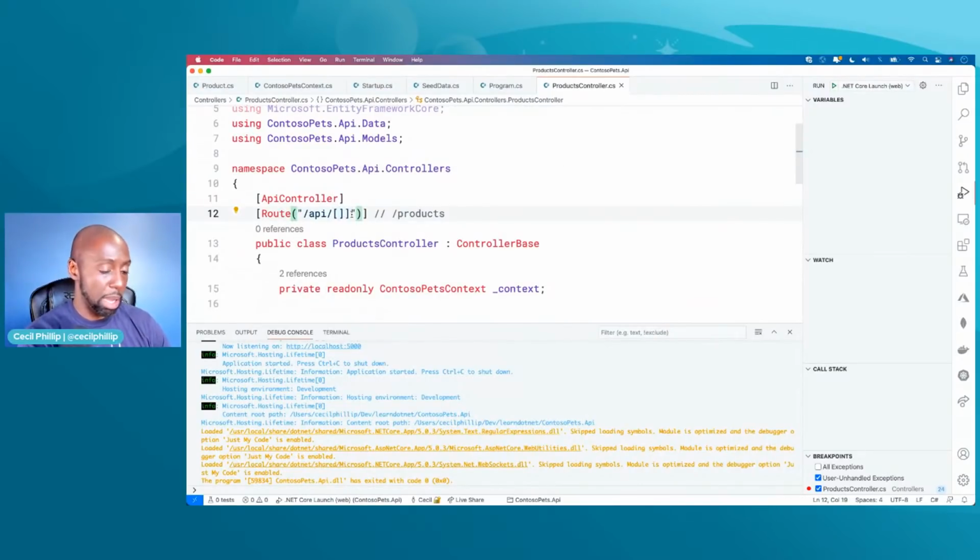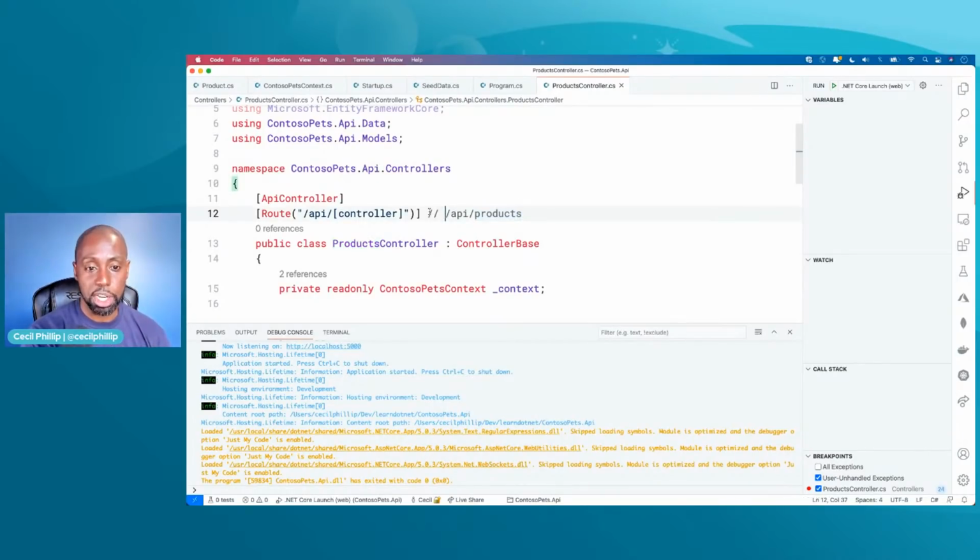And so I might want to put back a controller here. Right? And now this will make a call to, instead of just slash products, it'll be slash API slash products. Right? But if I change this to be like a category controller or an inventory controller or something else like that, then this last part of the path will change accordingly to be able to match that. So again, depending on what you want to do, you could do one or the other.